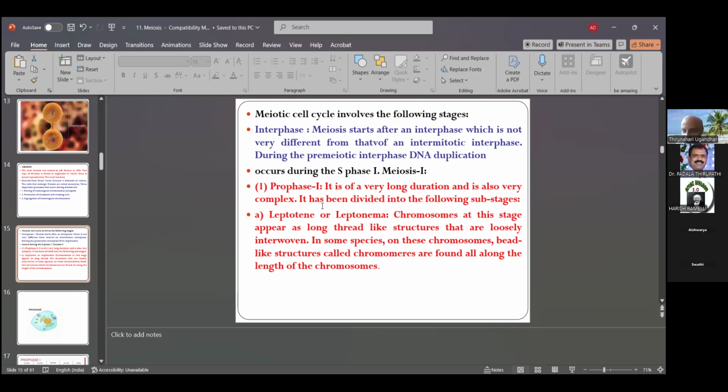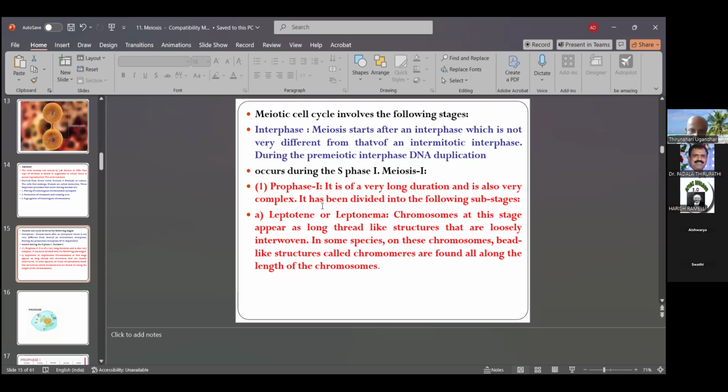It has been divided into five substages, which are major and important in meiosis 1. More time is taken because the chromosomes undergo changes that convey parental characters to the daughter generation.